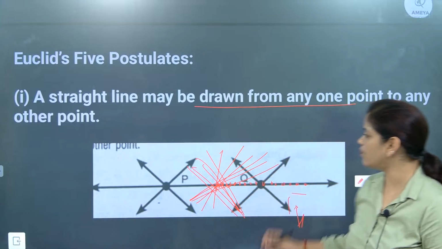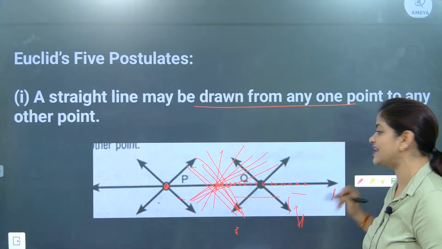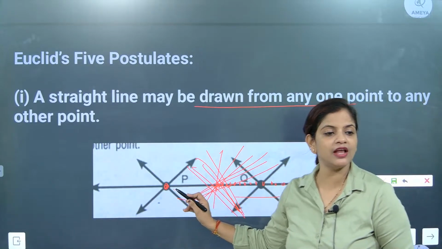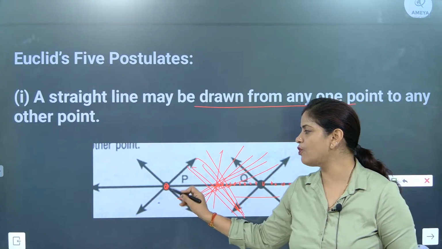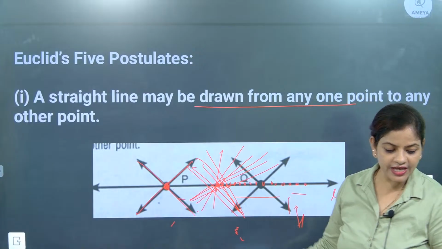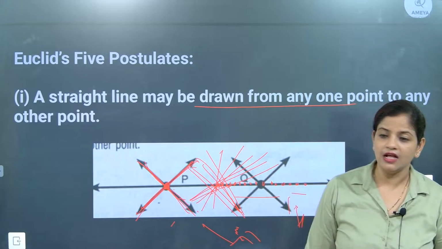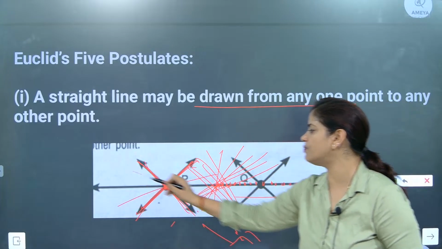So one point here is P. It is contributing to making this line L. But the same point P is contributing to making these lines also. The same point P can contribute to making other lines also.